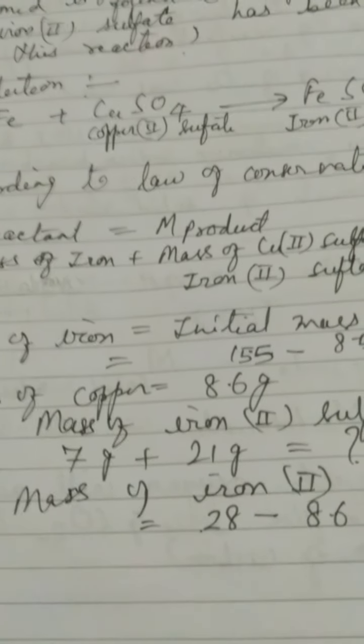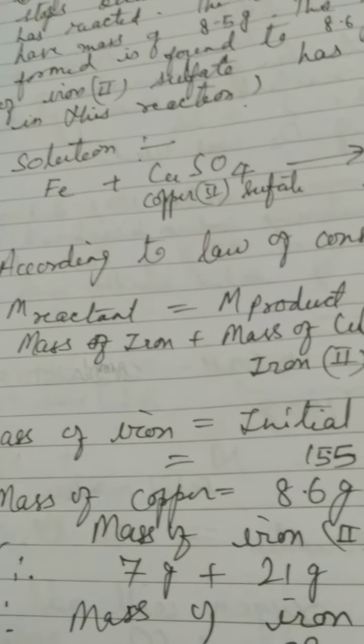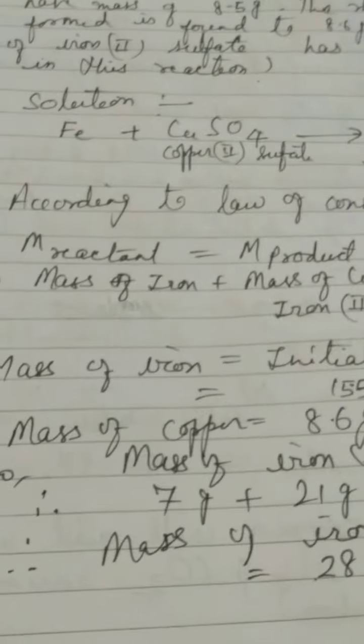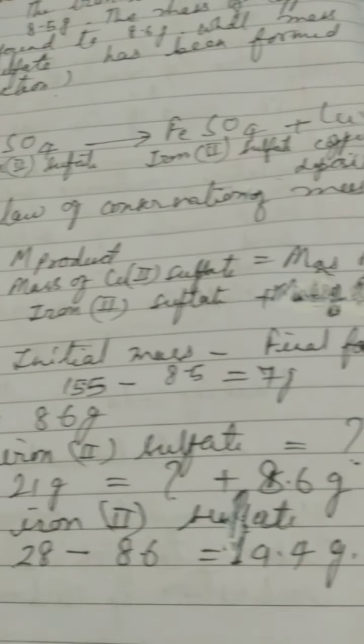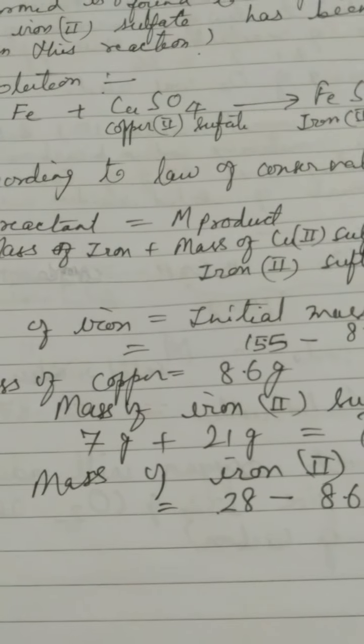So you have to find the mass of copper, or rather you don't have to find it, that is given. Mass of copper is equal to 8.6 gram. You have to find the mass of iron sulfate. So what will be the mass of iron sulfate? You just put the values of the different masses.